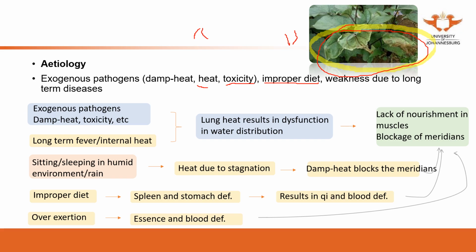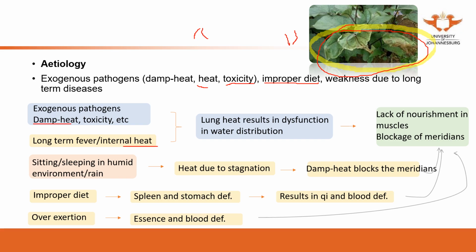So similar to the other diseases, from the etiology, we're going to focus on exogenous and endogenous. Exogenous can be damp heat, also can be heat, etc. Long-term fever, internal heat. So it can be either damp heat or heat.